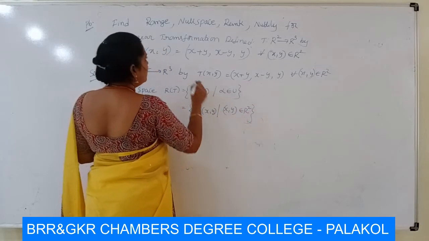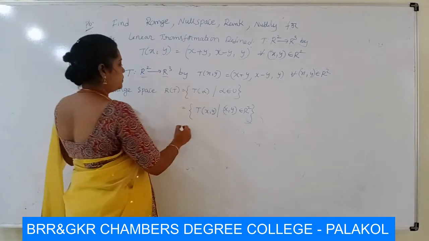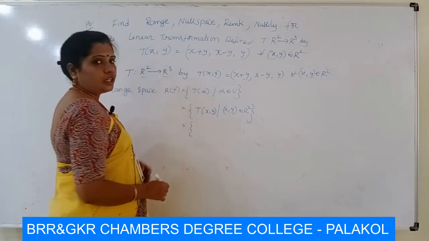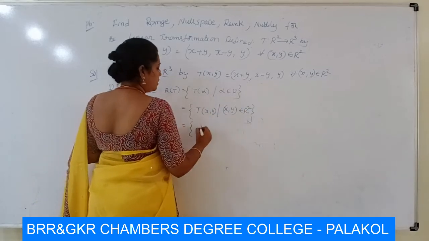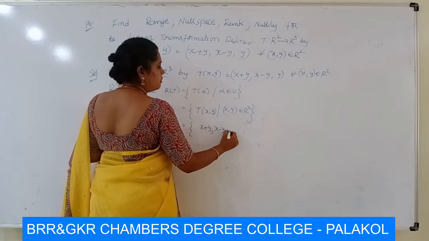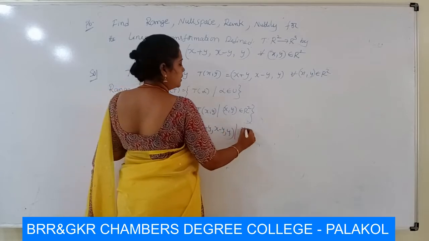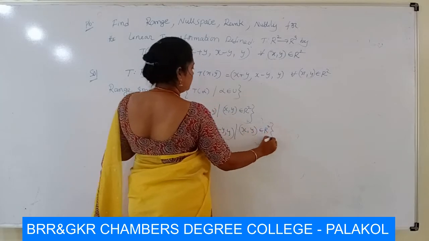Here the domain is R square, the codomain is R cube. So we have T of (x, y) has an image (x plus y, x minus y, y) such that (x, y) belongs to R square.